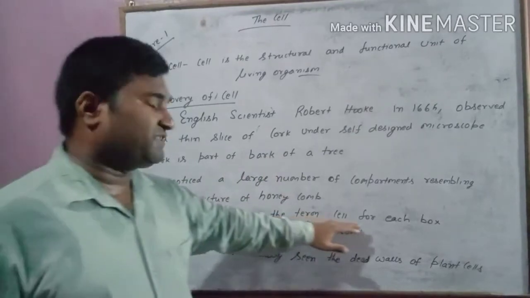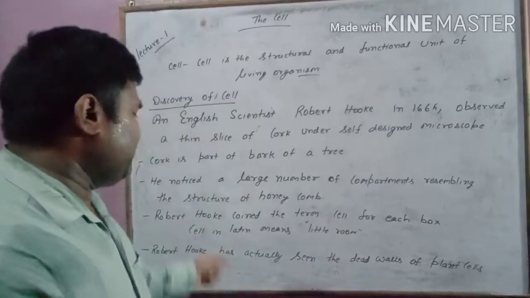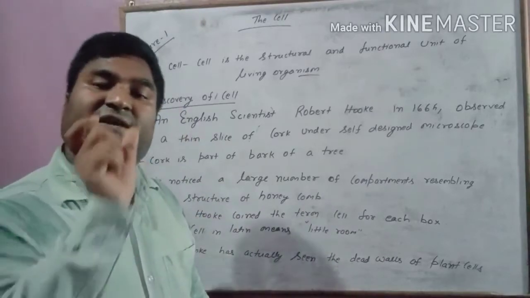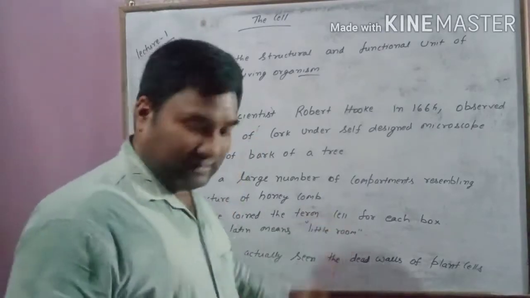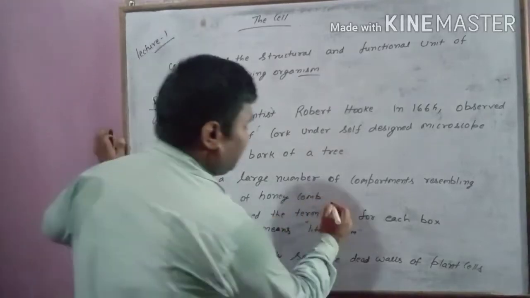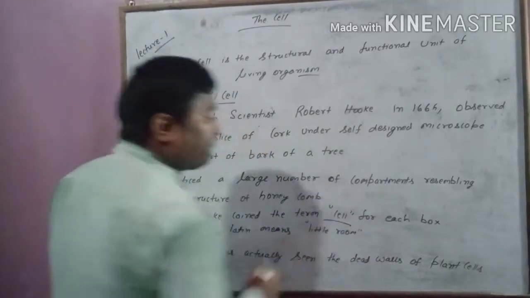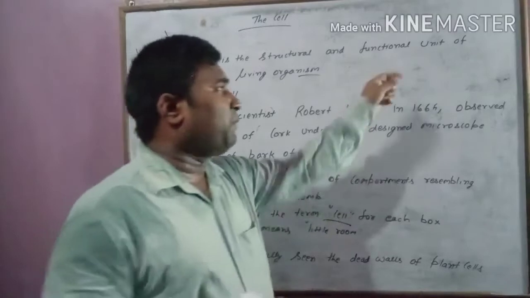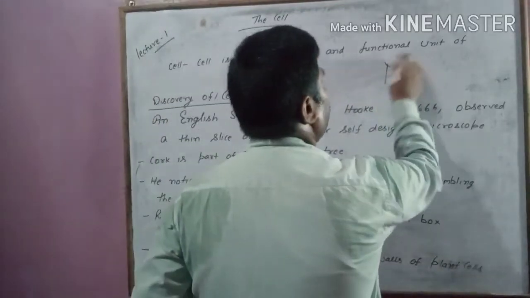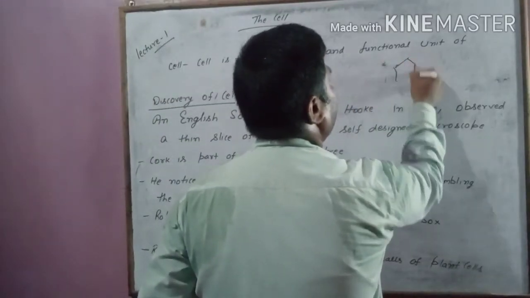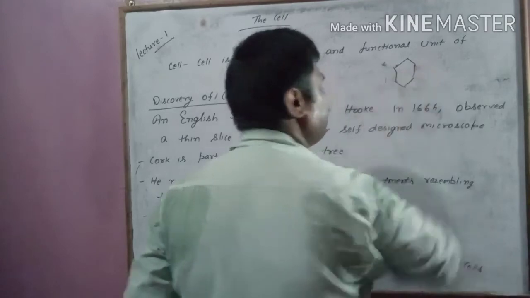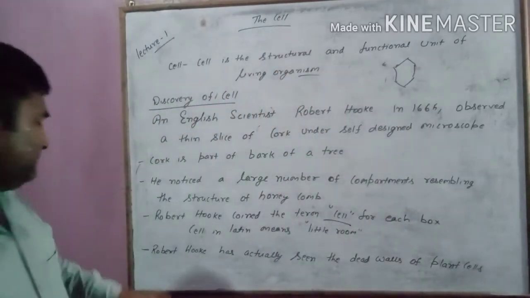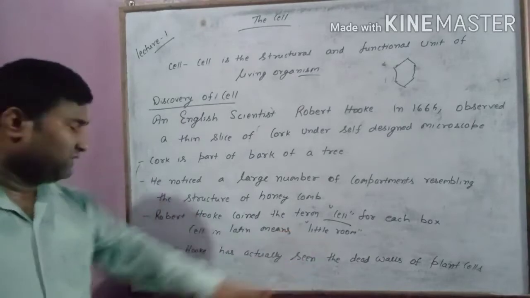Robert Hooke coined the term, meaning first time he gave the term cell for each box. So each box that he saw, he called a cell. Cell in Latin means little room.